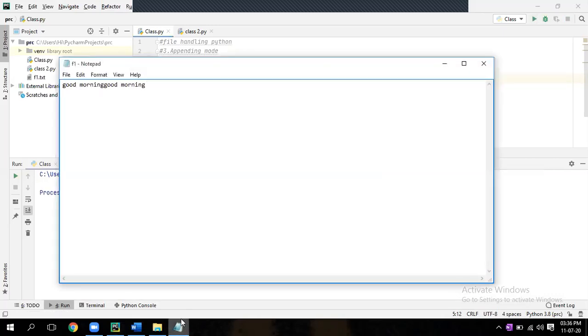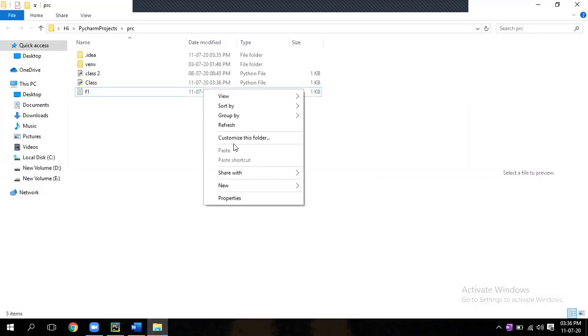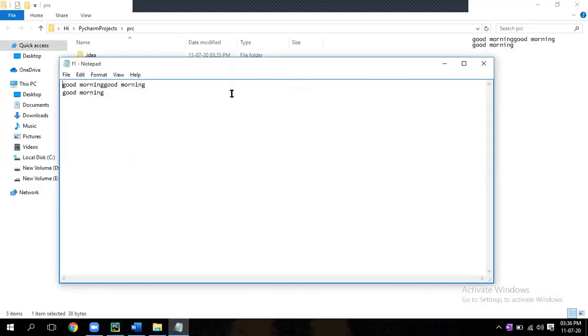Now go and check. You have to close it. Perfect. So it will come on the next line. How many times you run, it will append one by one. But in write mode, it won't append, it will overwrite. In append mode, it will append the things.